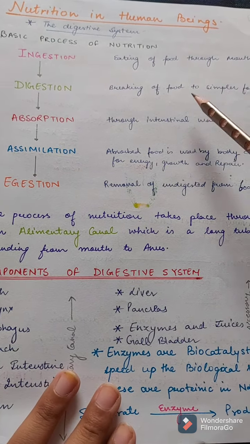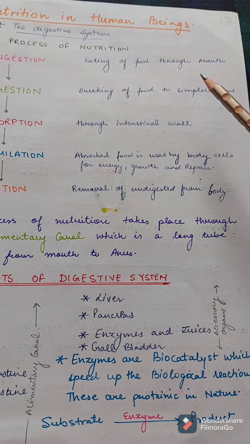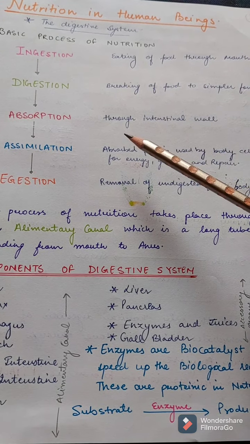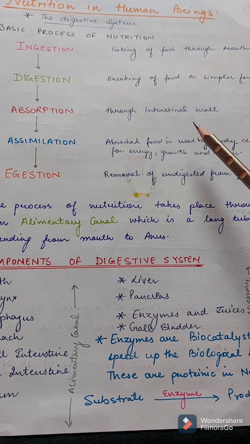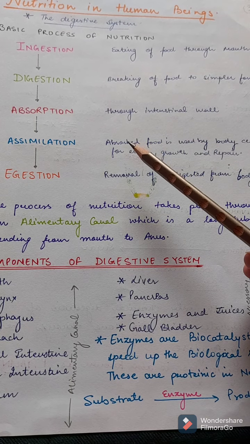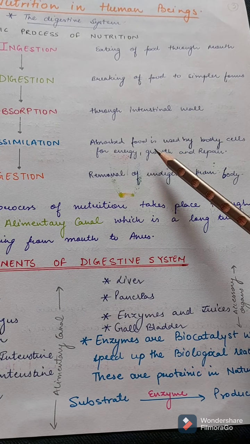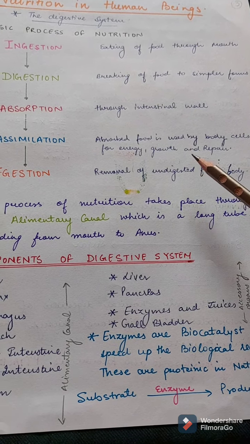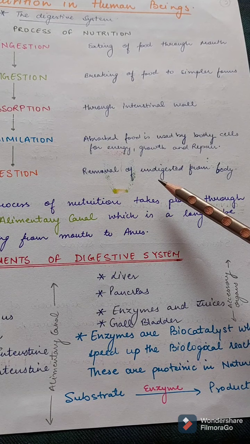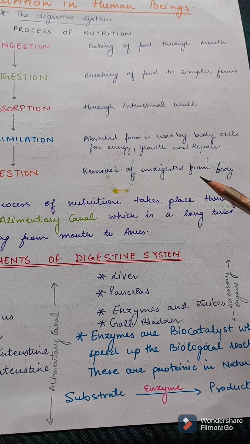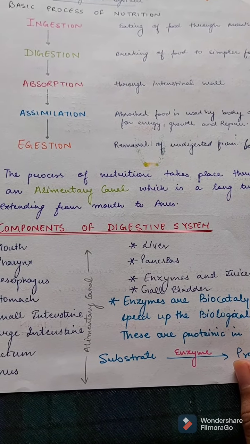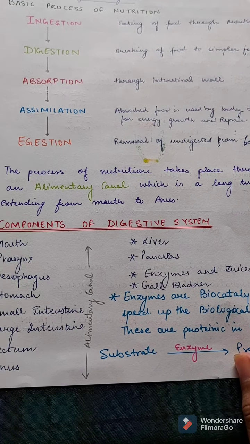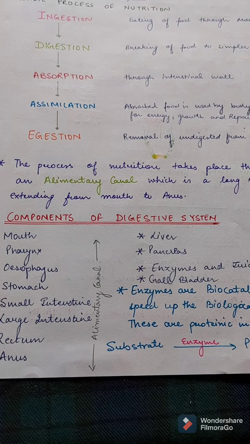So what is ingestion? It is the eating of food through mouth. Digestion is breaking up of food to simpler forms. Absorption is through the intestinal wall. Assimilation is when the absorbed food is used by body cells for energy, growth and repair. And what is egestion? It is the removal of undigested food from the body. The process of nutrition takes place through the alimentary canal, which is a long tube extended from mouth to anus.